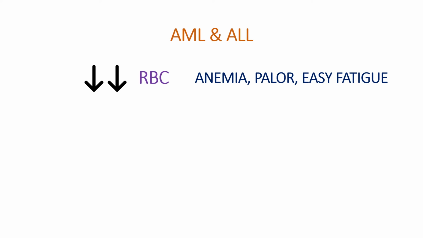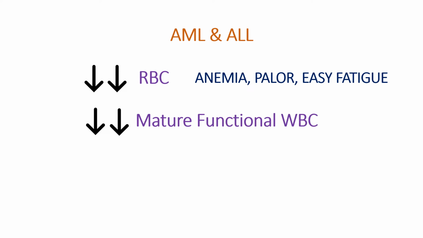Easy fatigability happens because RBC normally carry oxygen. If you have less RBC, there is less oxygen carrying capacity of the blood. So that person will be very much tired after a simple activity because the person is not getting a lot of oxygen to his tissues. And very, very importantly, even though the WBCs are high, what type of WBCs are high? The blasts are high. These blasts are not mature cells. You need mature cells to fight infections. That is the function of WBC, right? Whether it's a neutrophil or a monocyte, their function is to fight against bacteria or other foreign invaders. So here there are fewer mature functional WBC. This is very, very important. Even though the total leukocyte count is increased, the mature functional WBC are very much decreased.